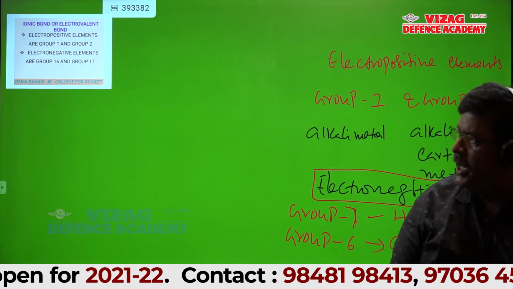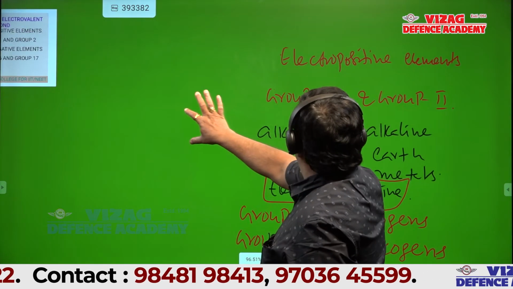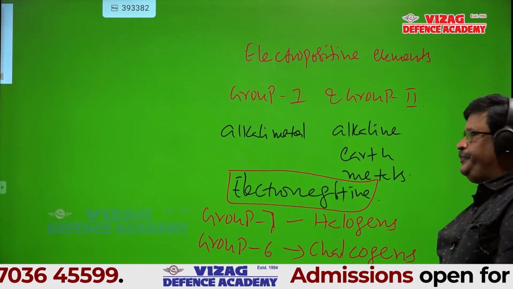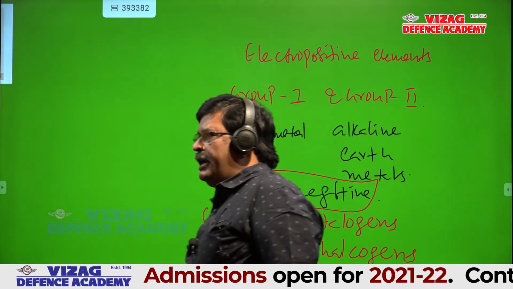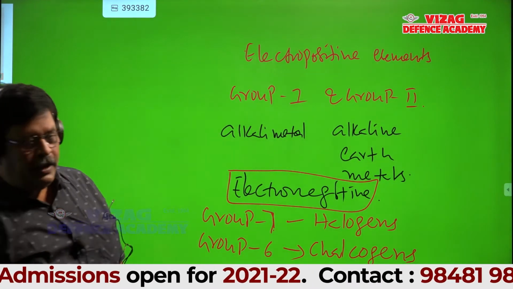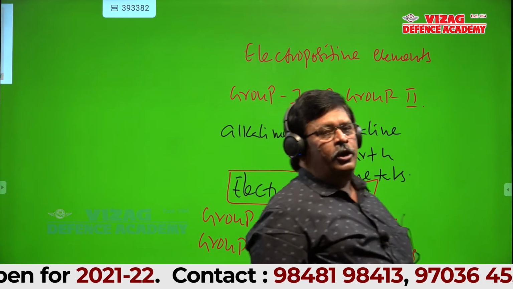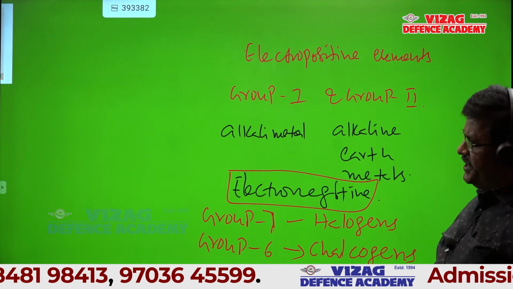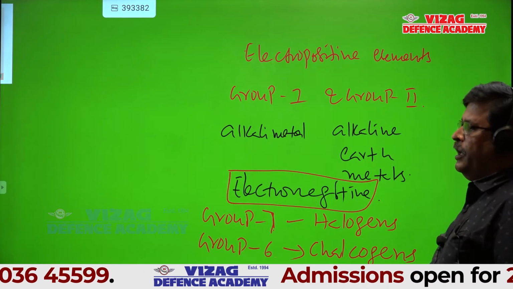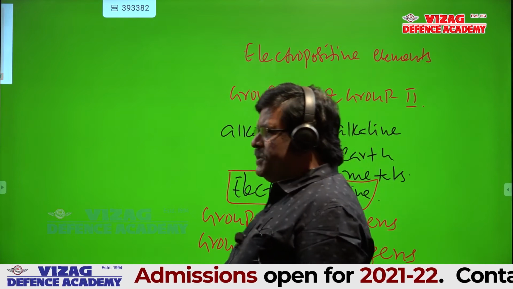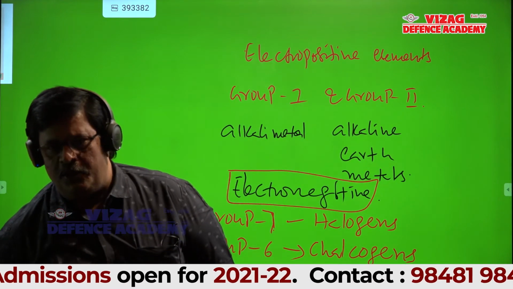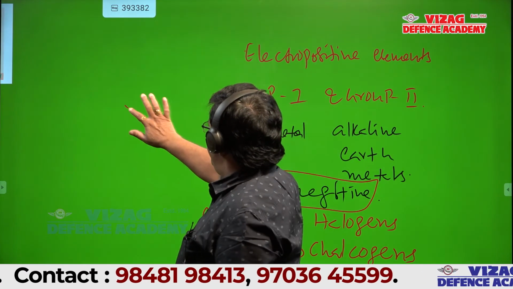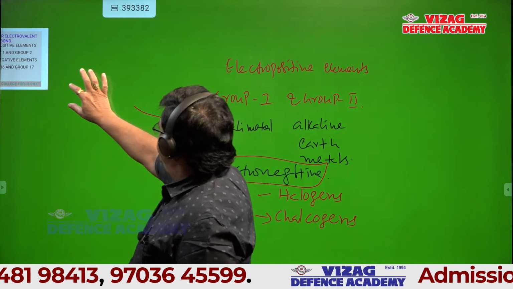What are the two groups highly electropositive? 1A and 2A. What is 1A group elements? Alkali metals. What is 2A group elements? Alkaline earth metals. So, what are the two groups which are electronegative? Group 16 and group 17, or group 6A and 7A. Group 7A is halogens, group 6A is chalcogens. Is it okay, students? Okay, then coming to this slide.